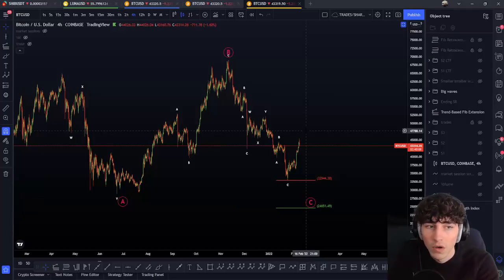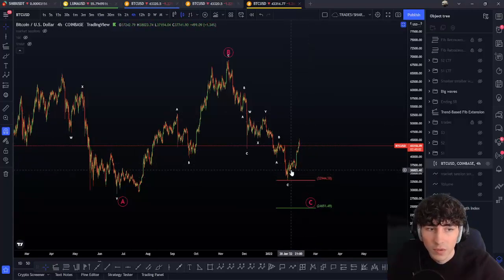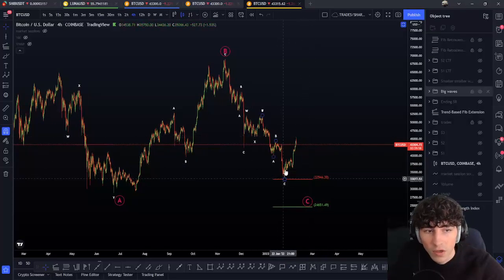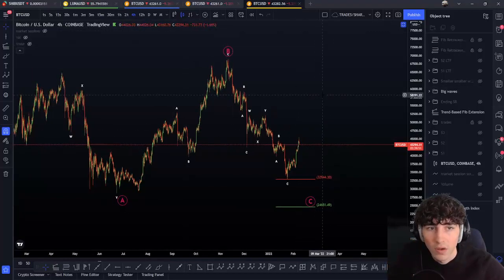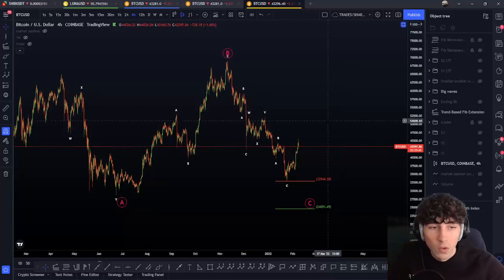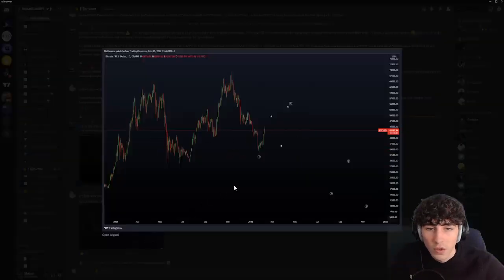You're aware of the wave 4 target if we are in this 1, 2, 3 or 5 to the upside. The bigger wave, this wave 1, 2, 3, 4, 5 to finish that bigger wave 1, 2, 3, 4, 5. You're aware of these wave 4 targets, you know absolutely everything now. So I think that's all. Hope I answered your question.